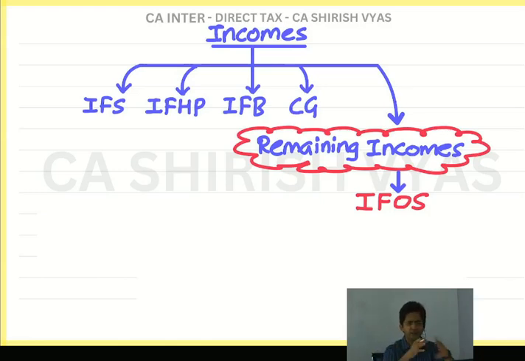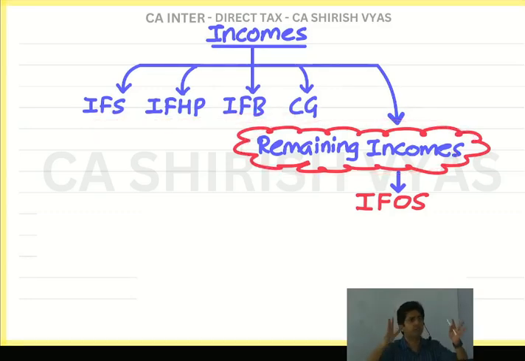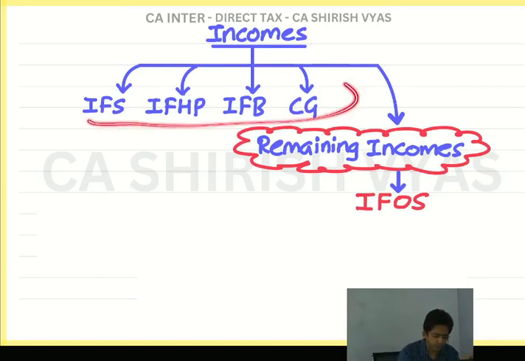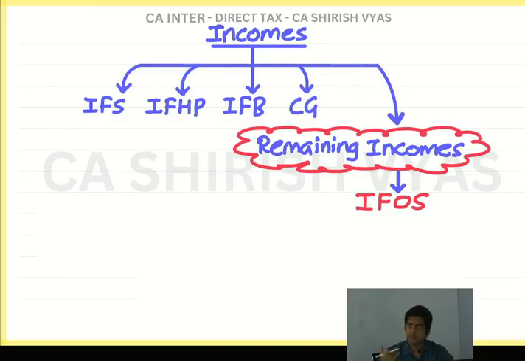Now, in this chapter, they will give a question in which they will give you a variety of incomes, all not falling in these four heads. Obviously these remaining incomes they will give in the question, and then you will have to prepare a statement. So now you know what you have to study. Which type of incomes will we come across? I said income from other sources, but which type? Can you name a few? Like dividend income? So this way, you can actually imagine any income. If it doesn't fall in the first four heads, that means it is income from other sources.